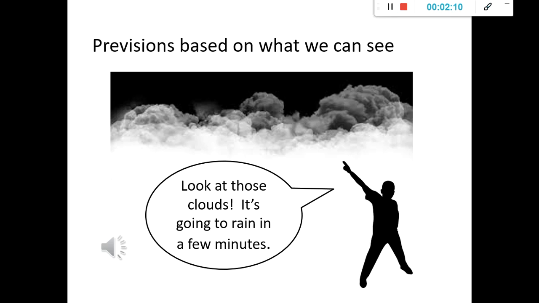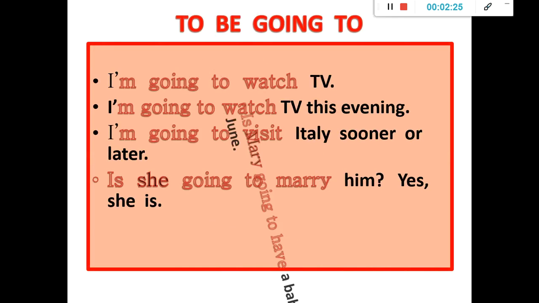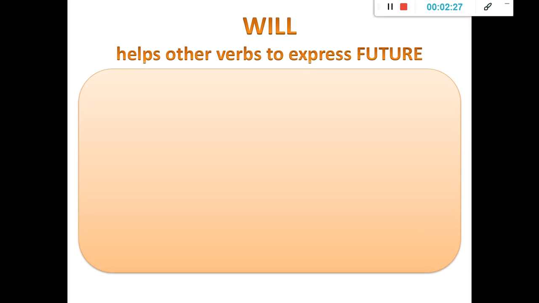I see that they are very dark and there are some thunders, there is some lightning. So I can see that it is going to rain. So I can use the sentence, it is going to rain, for talking about predictions, right? We will see predictions with will also, and I will explain the difference between the predictions of going to and the predictions of will.